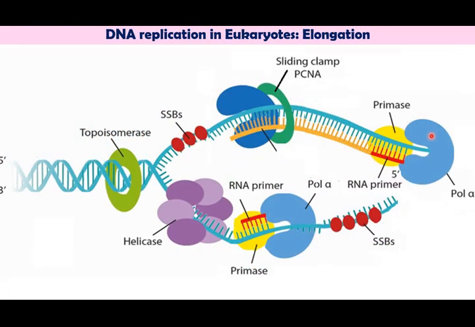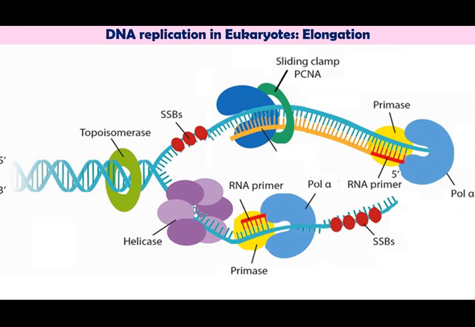Now let's see the second process of replication, that is elongation. The rate of movement of the replication fork in eukaryotes is slow. That is, it is only 1/20th compared to E. coli's rate. Hence, to speed up the process, multiple origins are probably a universal feature of eukaryotic cells. In yeast, about 400 replicators are distributed among the 16 chromosomes of a haploid genome.